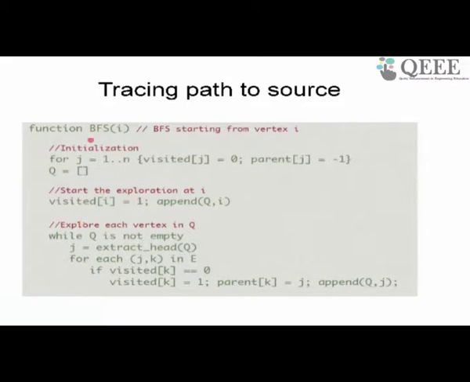Okay. So I have written it in algorithmic form. What I did is I added one more data structure called parent. Whenever I visited a node, I set that visited node to 1 and I set the parent of that node to j. Okay, that's what I've done.